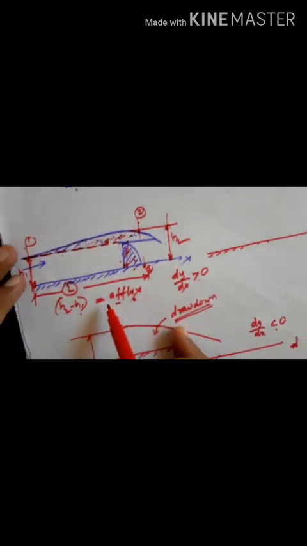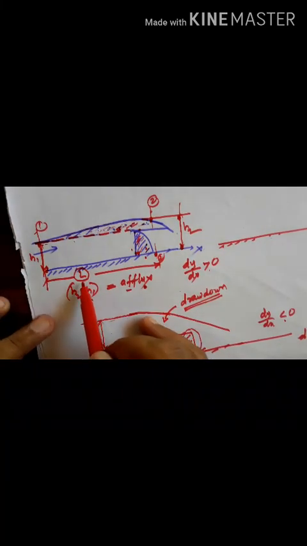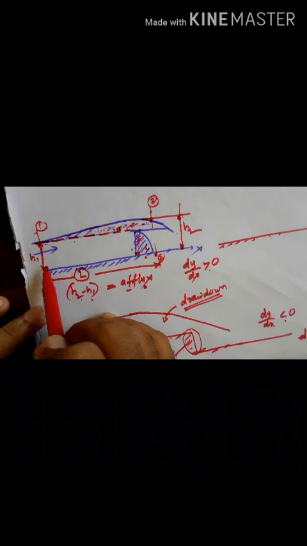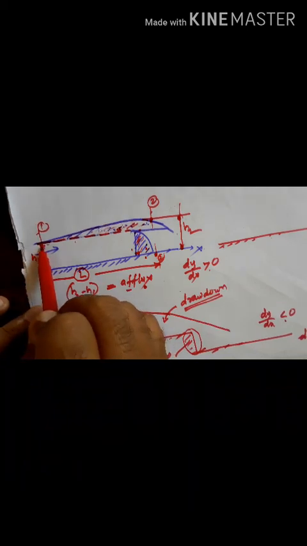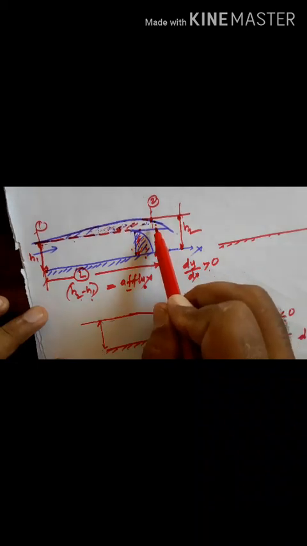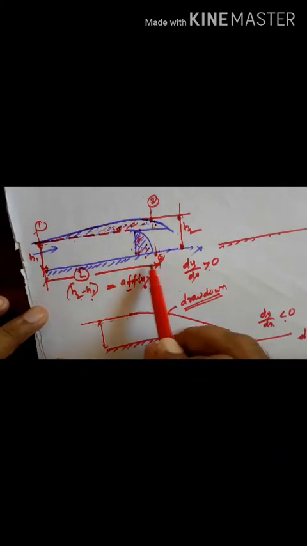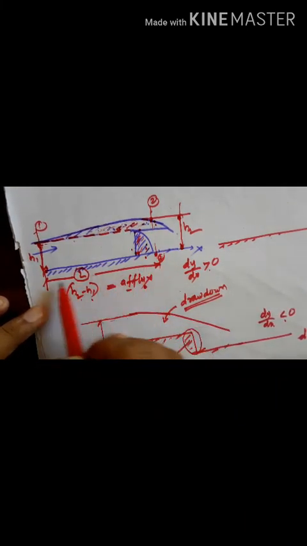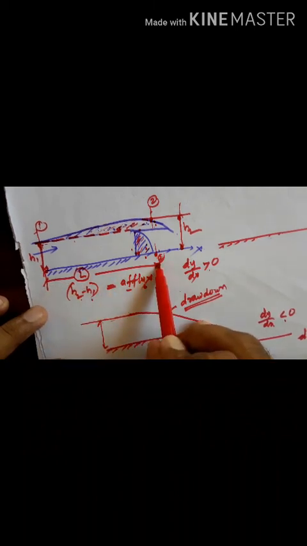So we'll derive the equation for the afflux as well as the length of backwater curve. Between the point where the water starts rising and the point where it reaches the maximum height, whatever length of curve you get is called the backwater curve.